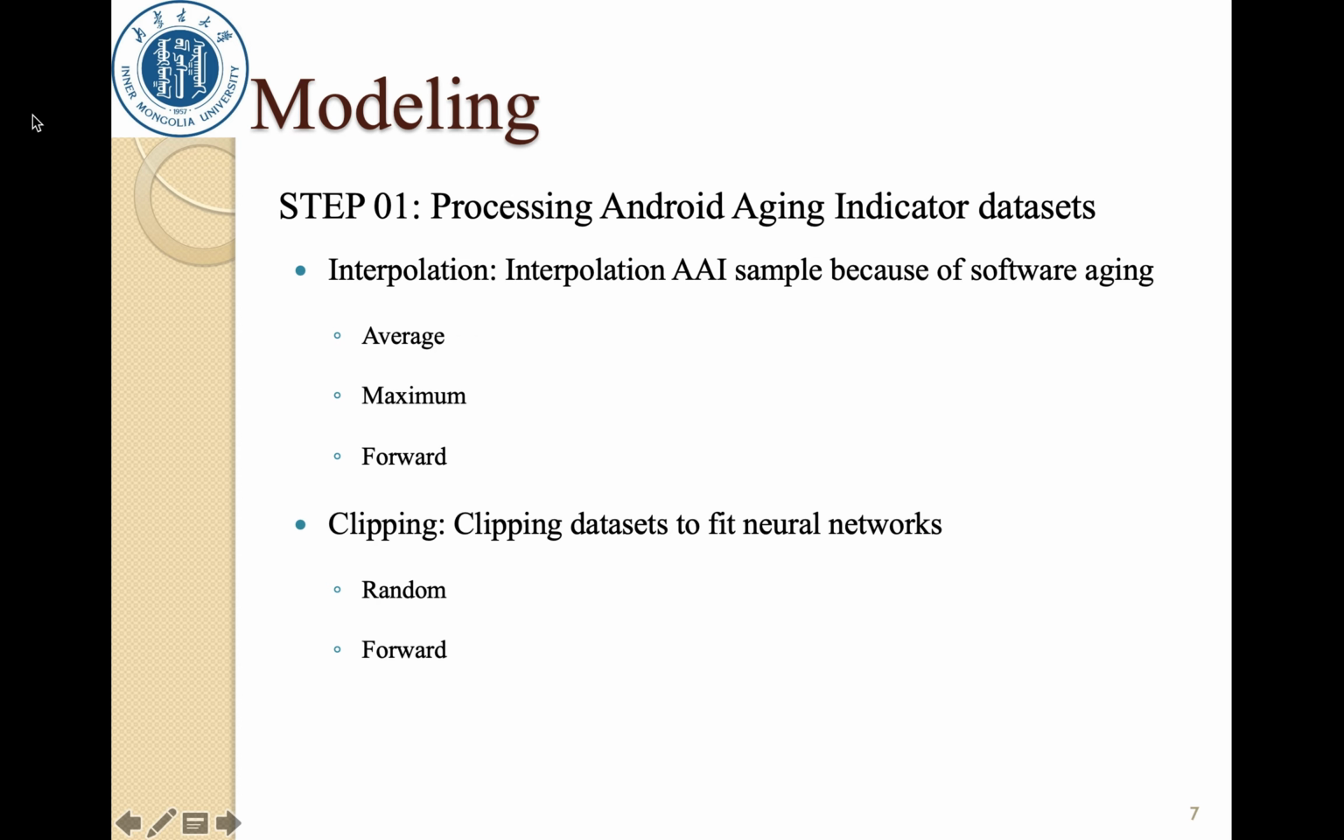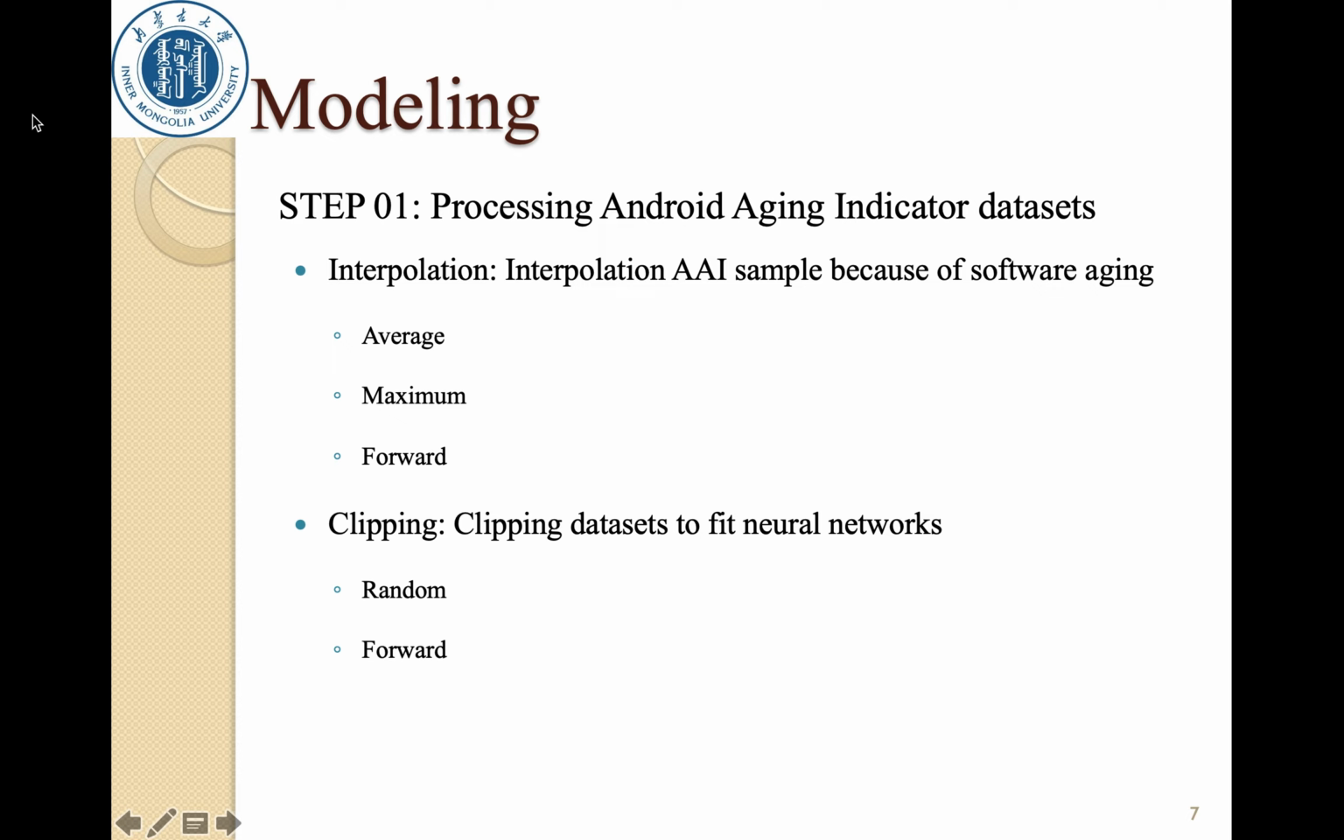During Android system running, certain apps may crash, respond with timeout, and so on. It is difficult for the system monitor to obtain current system running data samples, especially when the system enters the aging state. This phenomenon seriously affects the subsequent accurate rejuvenation. So, three interpolation methods can be used, that is, maximum interpolation, average interpolation, and forward interpolation.